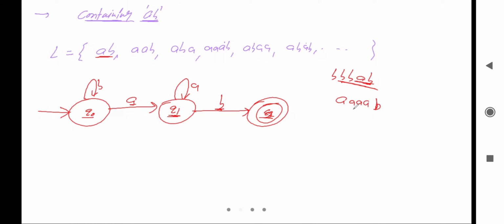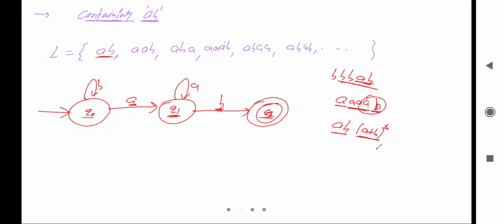So we can say after single A there can be multiple A, and in the last it is B, so it is containing AB. It means the loop of A is also a valid case here, right? So there can be the loop of A. Or next, once we have read A and after that read B, we have read AB. After AB there can be any combination, (A+B)*, right?